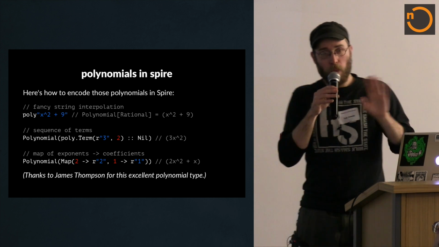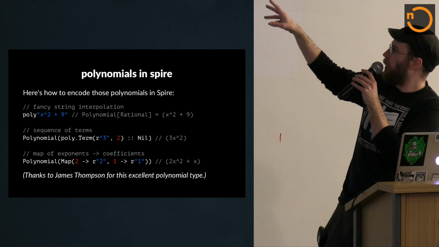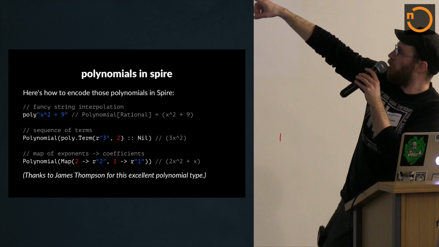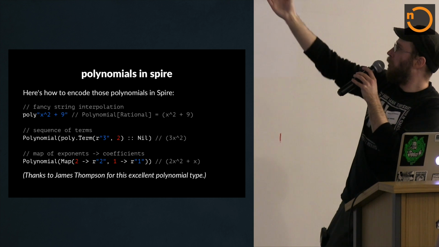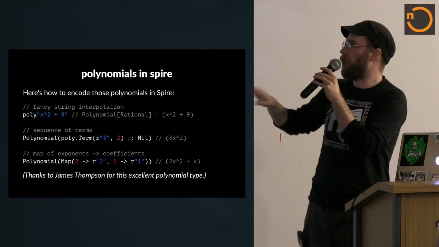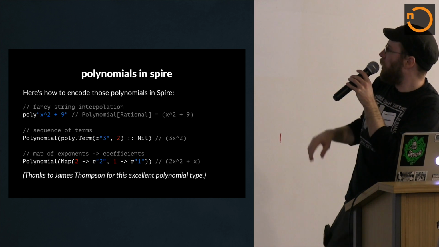And so Spire has support for polynomials, which is very cool, and we can use that in a couple different ways here. There's this fancy string interpolation, which is the easiest way to use it, but it's a little bit ad hoc. If you want a polynomial of rational numbers, I think it's by far the most readable, but there are also two other ways you can build polynomials.